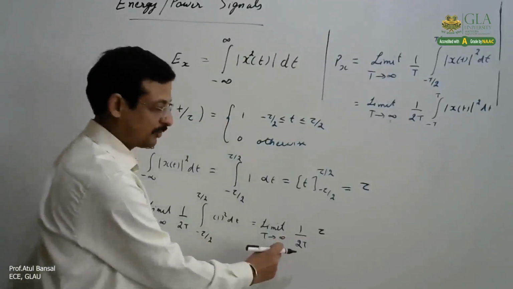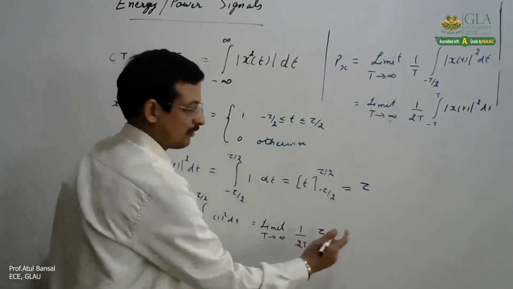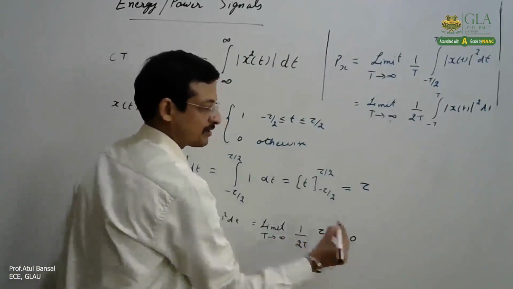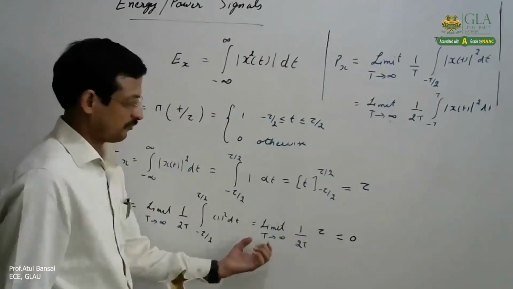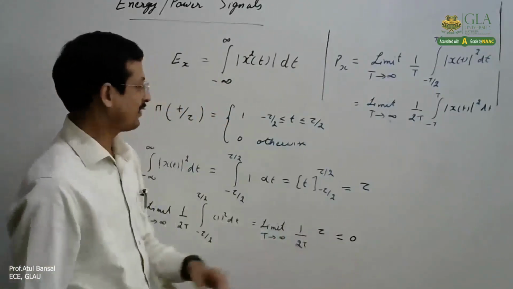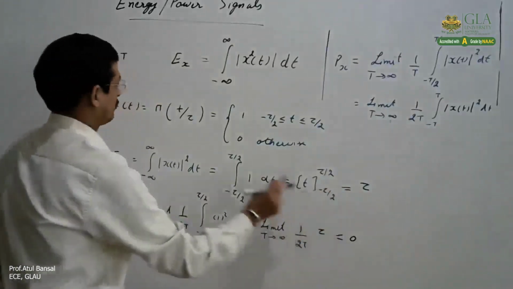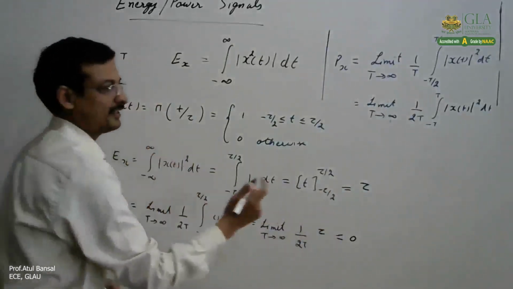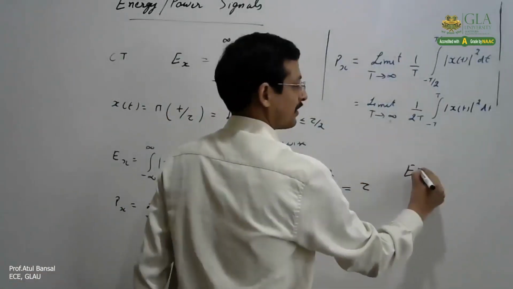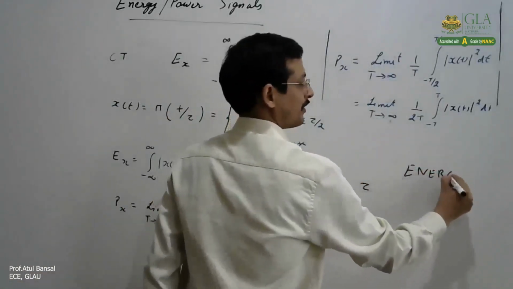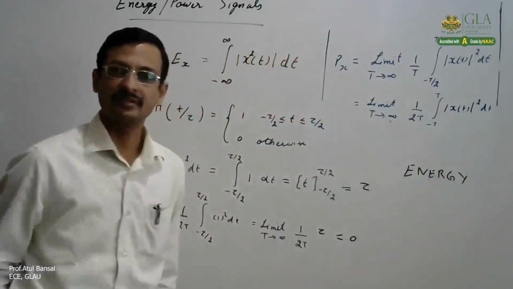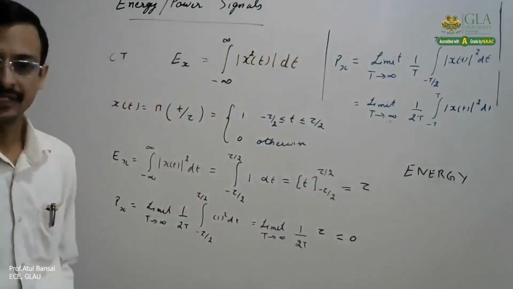Because T is tending to infinity, this is τ/2T. What would be the answer? It is 0, putting in the limit. Now we can see energy is finite, power is 0. So this pulse signal is an energy signal. So that is how we will determine that.